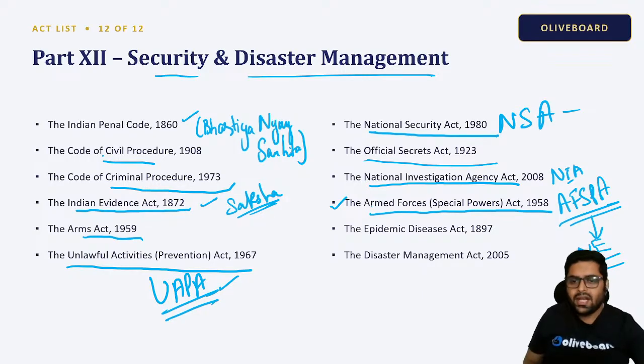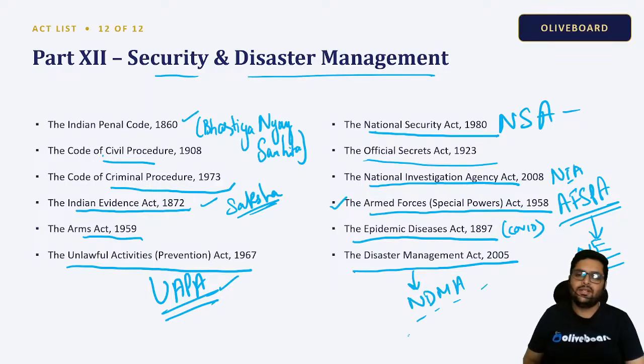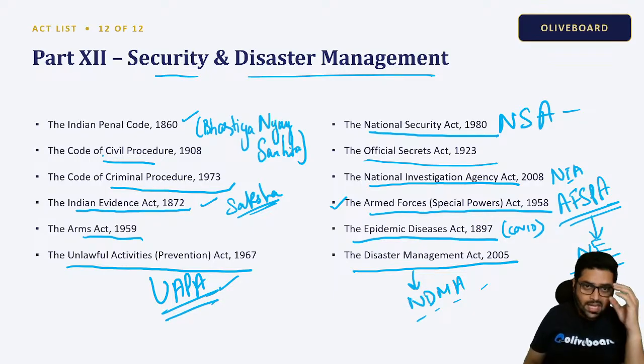Epidemic Diseases Act 1897. Again, in the time of COVID, this came into being. And then we have Disaster Management, so NDMA, the National Disaster Management Authority, is formed under this. All these acts have some institutions related to them, or a dedicated purpose.